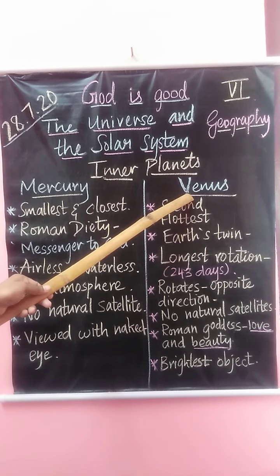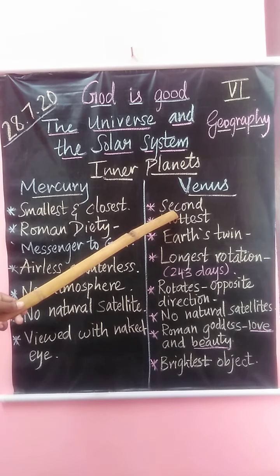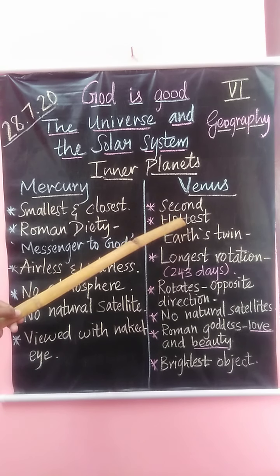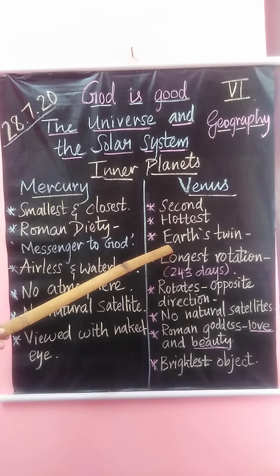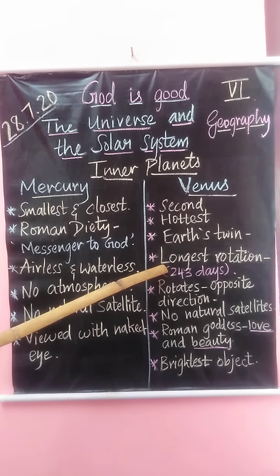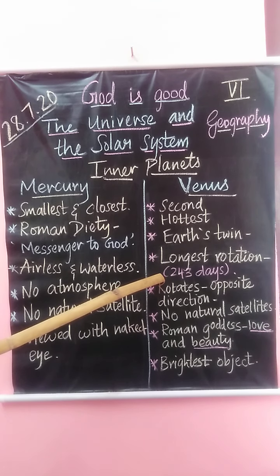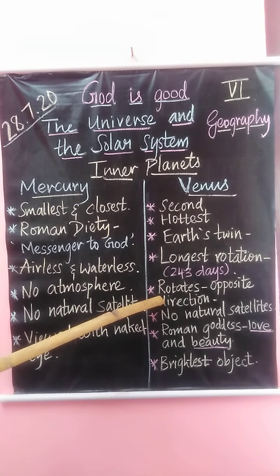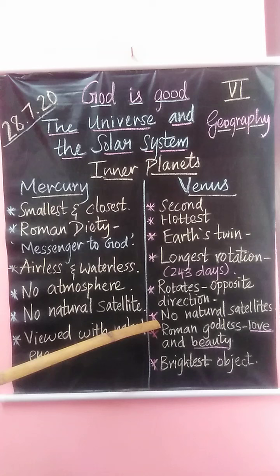Next we saw about the planet Venus. Venus is the second planet from the sun. It is the hottest planet in the solar system. Venus is called Earth's twin because it is almost the same size as the Earth. Venus has the longest rotation period of 243 days among the planets in the solar system. It rotates in the opposite direction to all other planets except Uranus. Even Venus doesn't have natural satellites like Mercury.